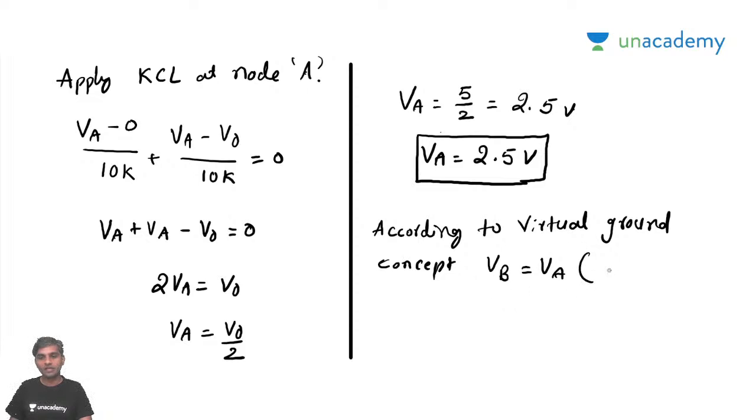That is, indirectly, V positive must be equal to V negative. Yes or no? So I can also say VB is also 2.5 volts. Now we'll try to apply KCL at node B.